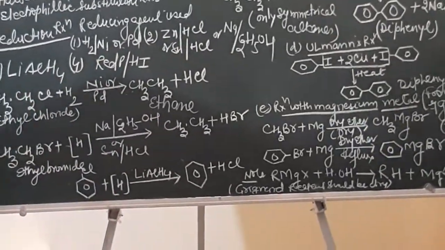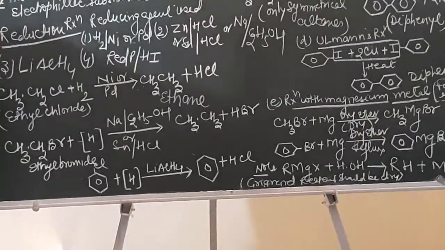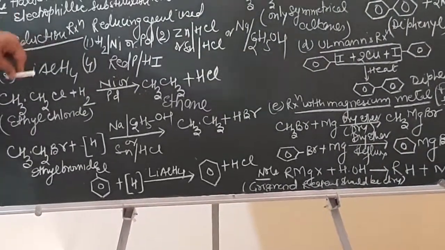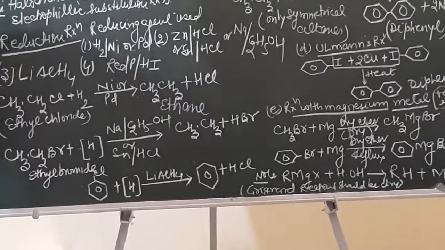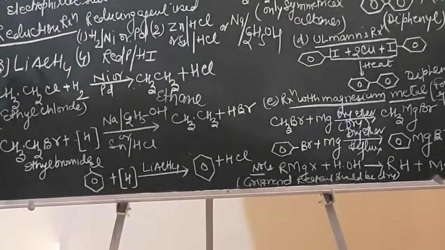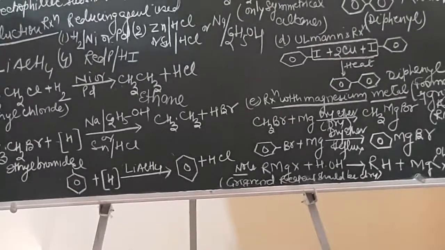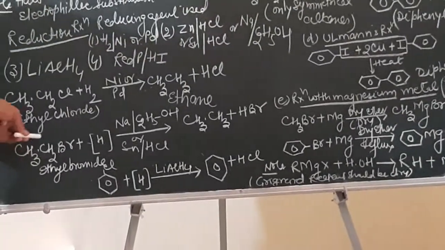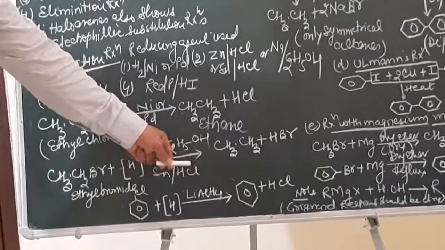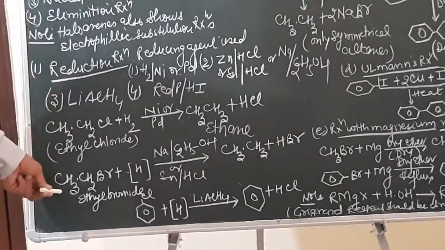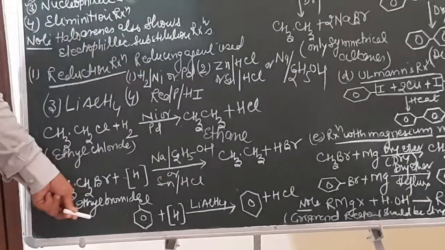So if you are looking at the chapter very carefully, we are relating the concepts done in class 11 with the chapters in class 12. So hopefully you understand how by the reduction process alkanes or arenes can be prepared by reducing haloalkanes or haloarenes.